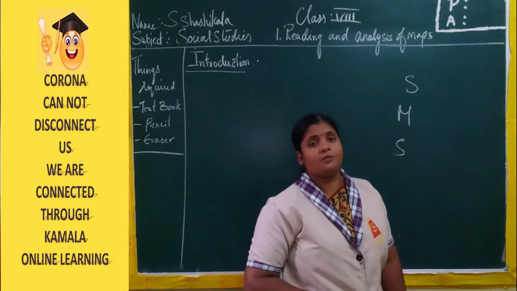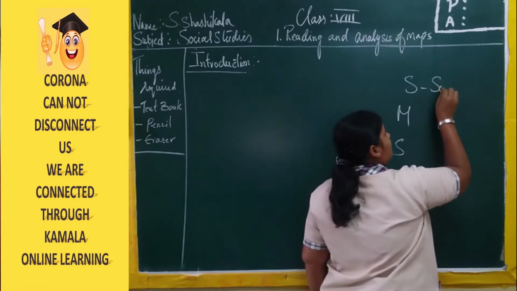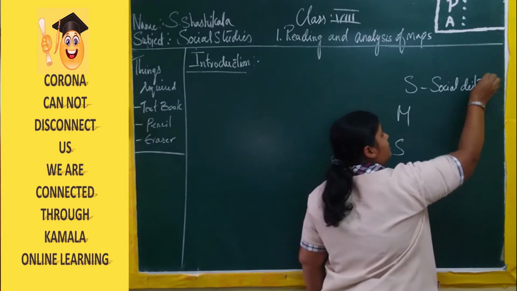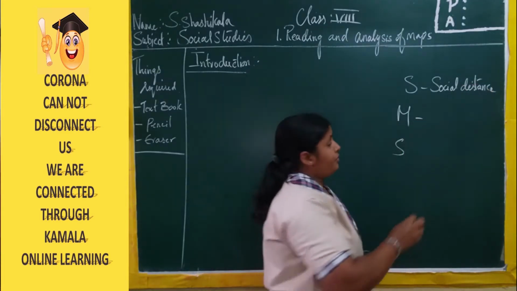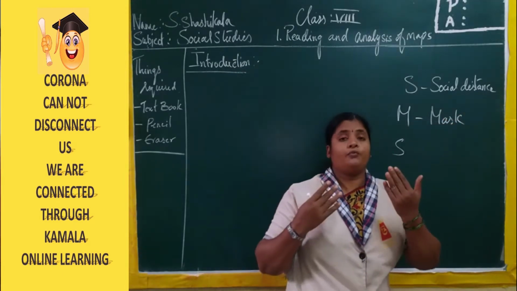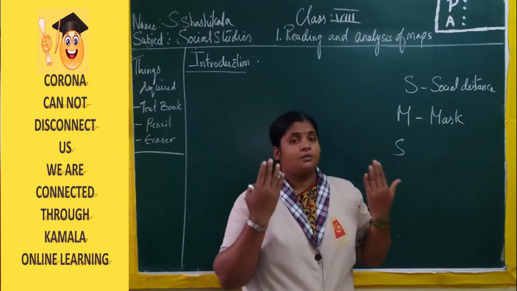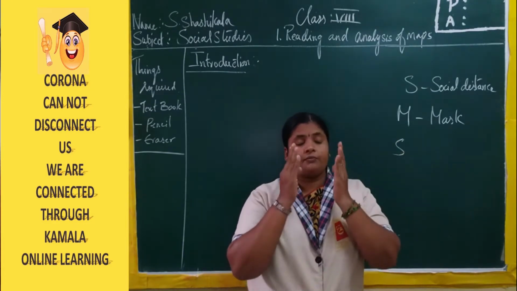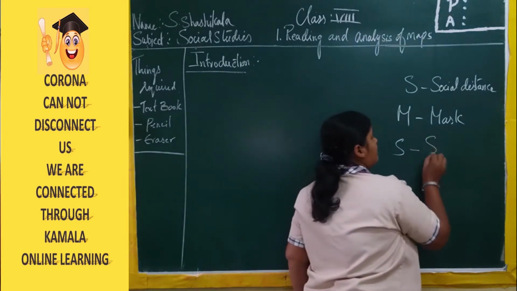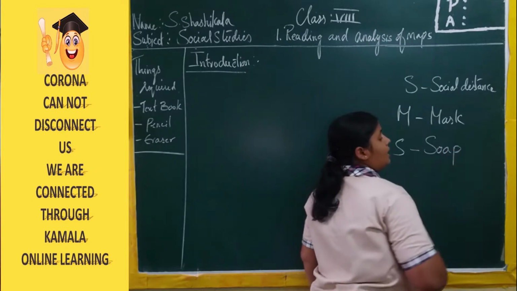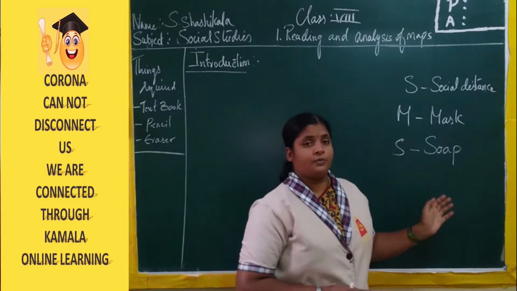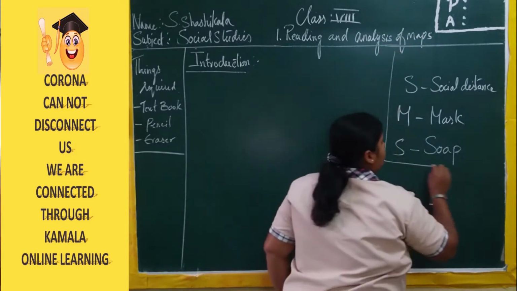SMS means not short message service, but it is maintain social distance. You have to maintain the distance between two people. M for mask. We need to cover our face with the help of a kerchief or a mask, and we are not supposed to keep our hands on our face. And S means soap. Frequently we have to wash our hands with the help of soap. Right? Please keep following this.